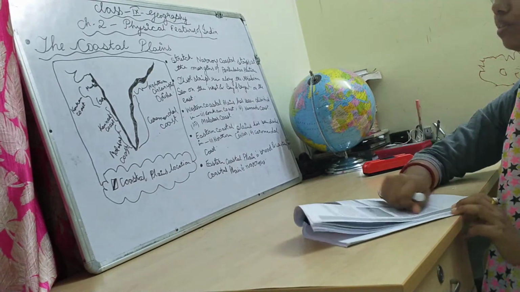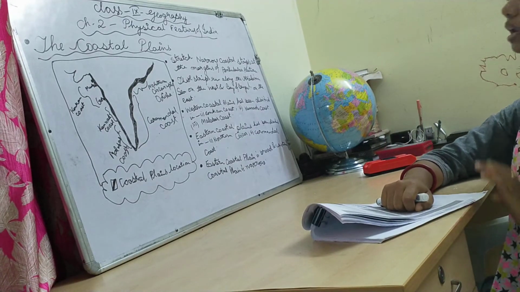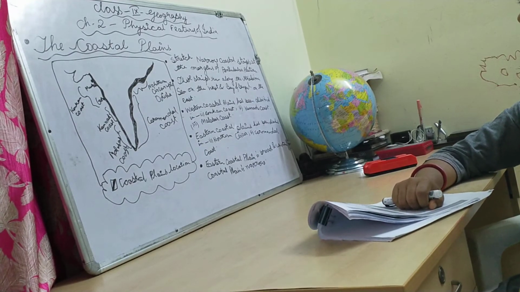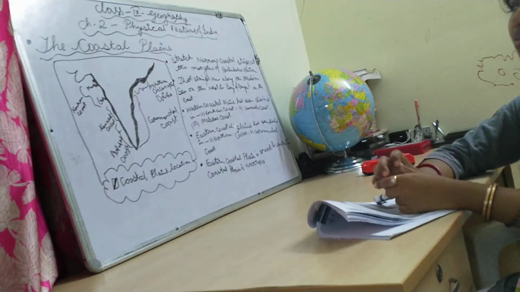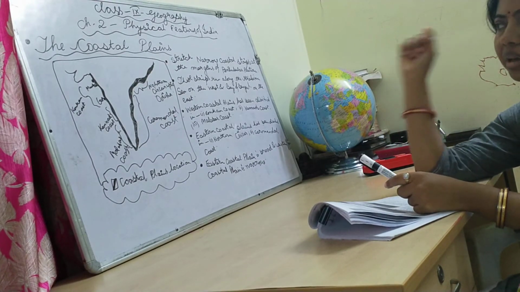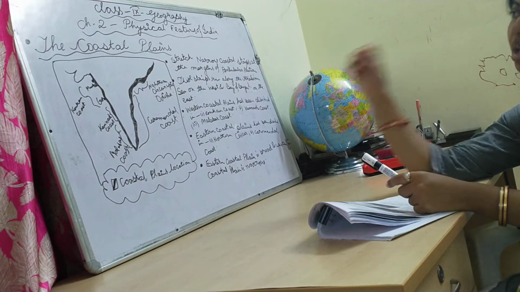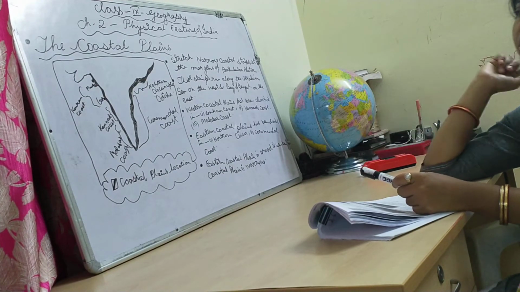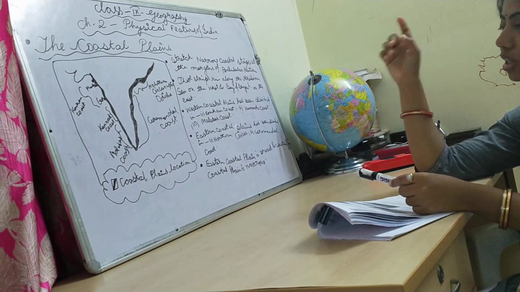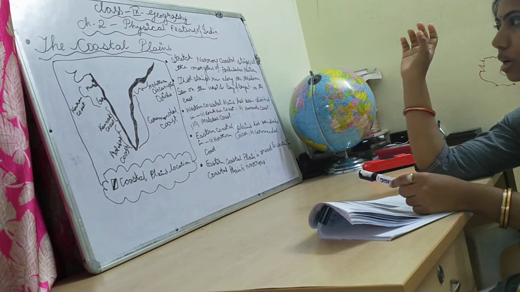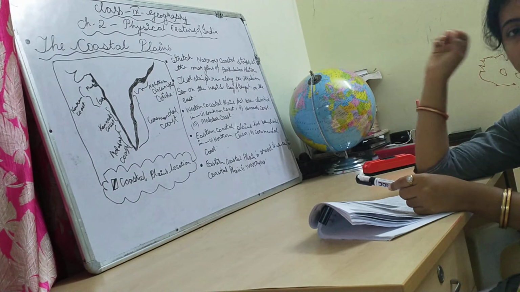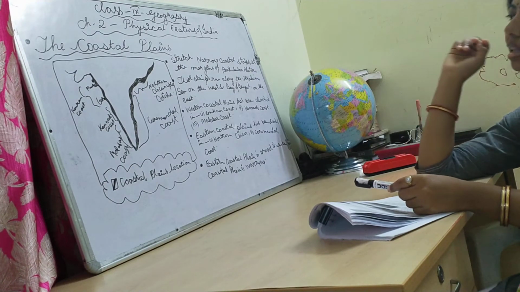Another thing I will mention: if a differentiation is asked between the western and eastern coastal plains, you can write that the western coastal plain forms estuaries. Only two rivers, the Narmada and Tapi, which we have already read about in the drainage chapter, make the estuaries. An estuary is a small type of landform. But in the eastern coastal plain there are four big rivers, the east-flowing rivers: Mahanadi, Godavari, Krishna and Kaveri. They are long, broad rivers meeting the sea, and on the way, in some cases, they make deltas also.